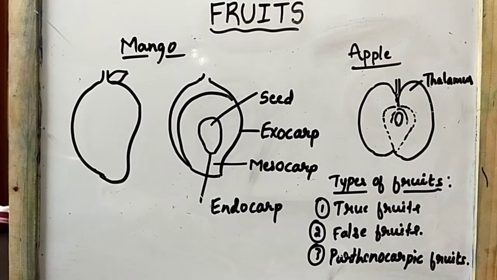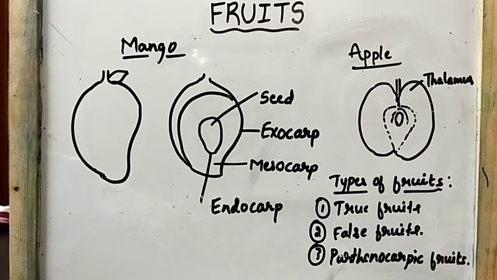What is fruit? Fruit is a fertilized ovary. After double fertilization, the ovary develops into fruit.